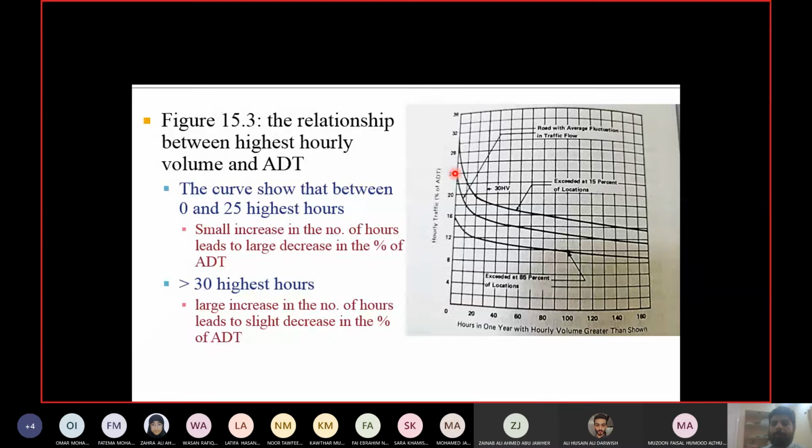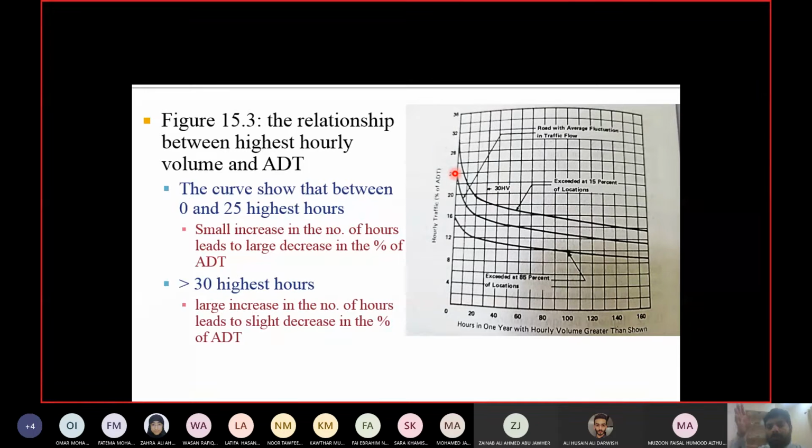Okay, this value occurred only once on the existing highway. So what is the probability that this value will happen again in the whole year? So why should I design for a value which has a very low chance of occurring again in the whole year? Even if it repeats itself, it will repeat itself once. Okay, should I design for a value which has a chance of happening one time in the whole year? So one in the whole year means what?